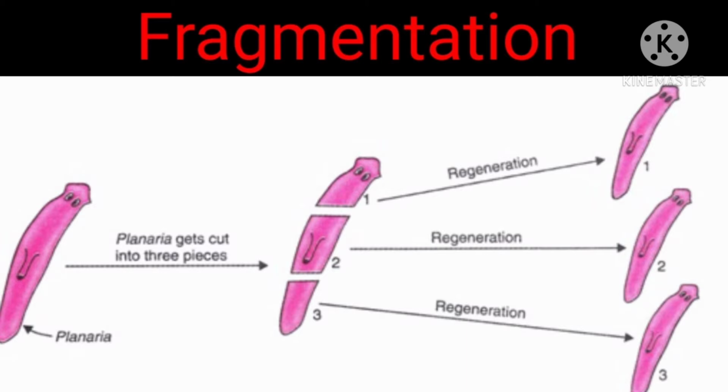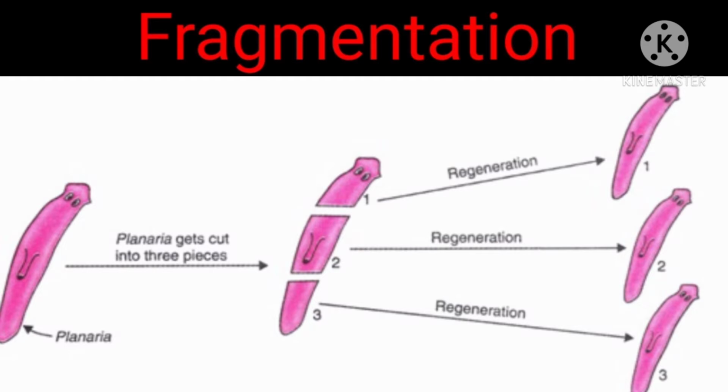This is a type of asexual reproduction in which the organism reproduces by the division of the body into two or more pieces. Each piece then grows the parts that are missing and becomes a complete new animal. For example, planaria and flatworms.